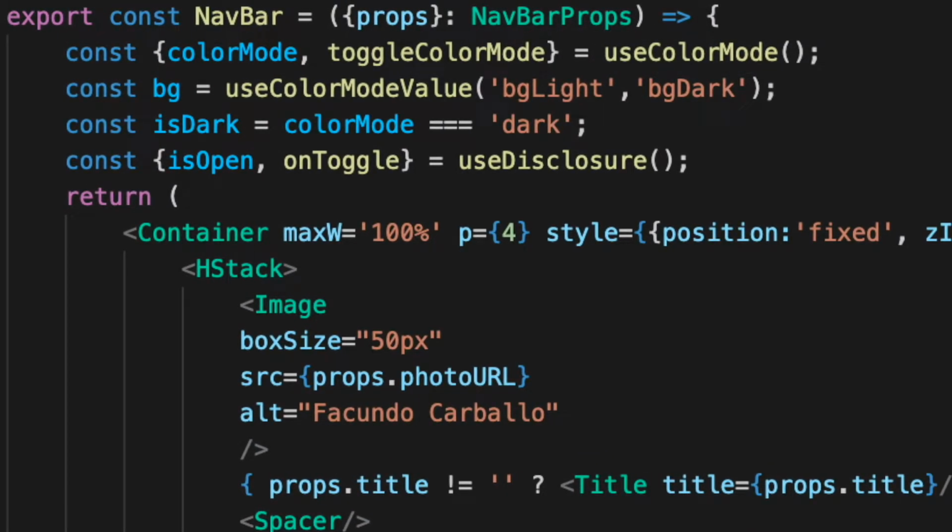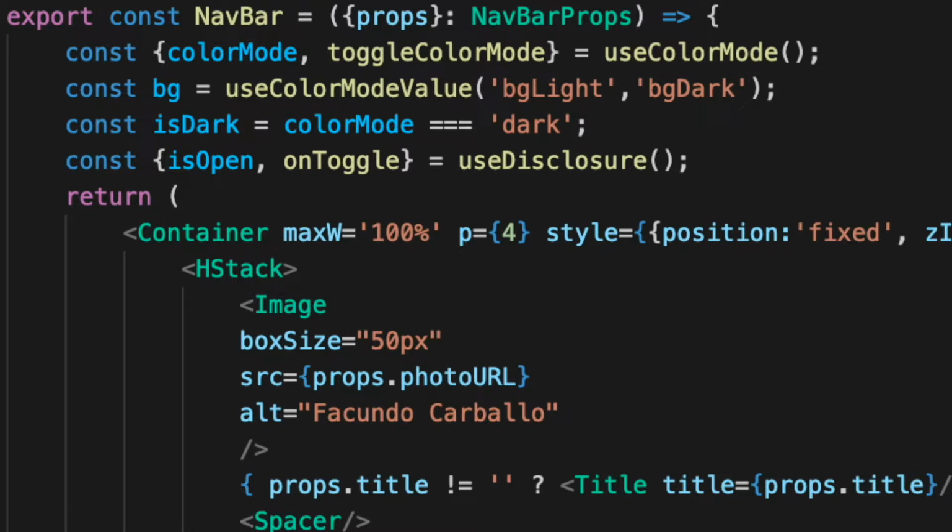Once inside the component, we will need some variables to handle some situations of the navbar, starting with the theme of the website. That means whether it's on dark mode or light mode, what colors we will use, and so on. Thankfully, Chakra UI provides us a simple way to change the mode of the website, just by using a hook, where you get in one variable the color mode, dark or light, and a function that swaps them.